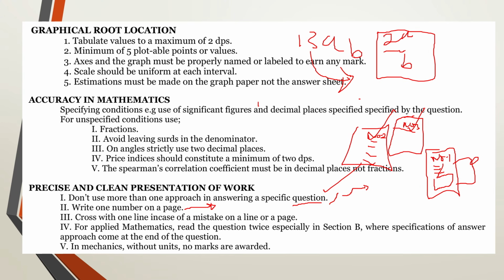Now cross with one line in case you have made a mistake. Do not overcross your work. You simply cross with one line. If at all you don't want to cross your work, you simply write the word omitted, and then you repeat your working.